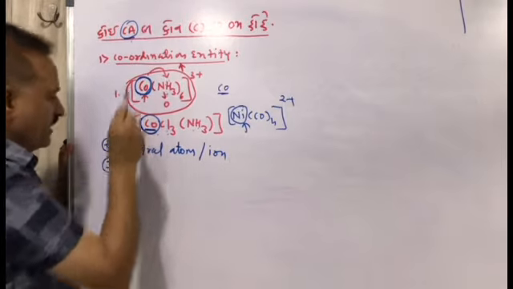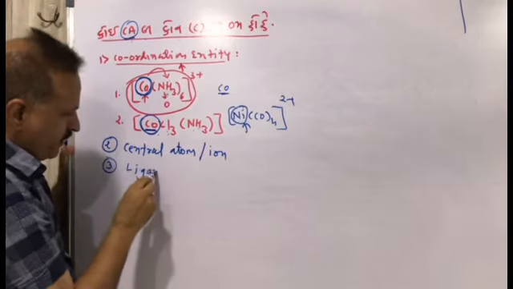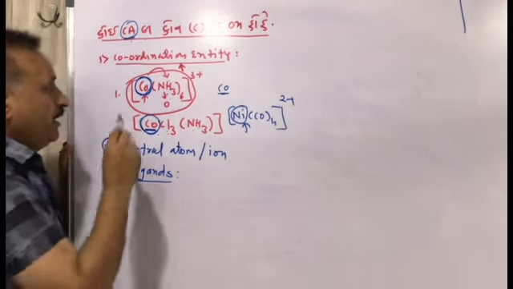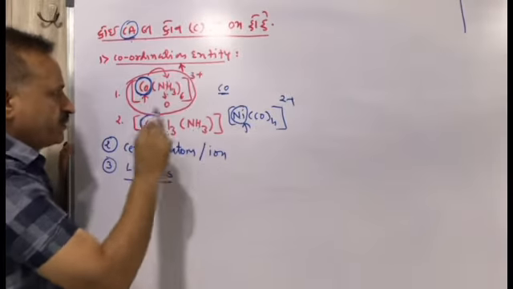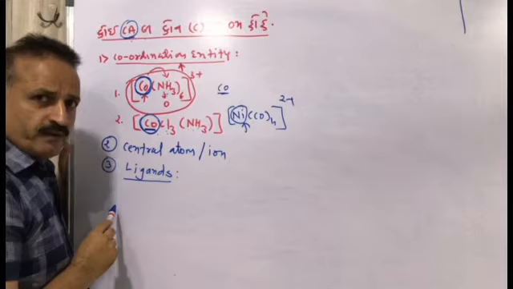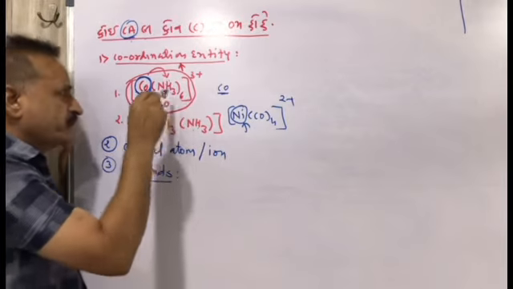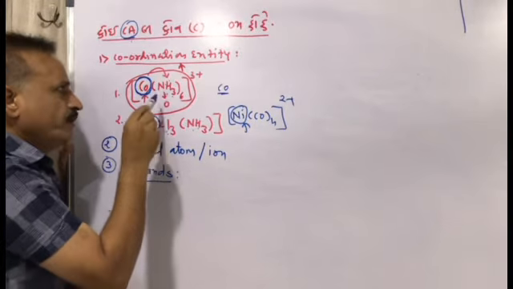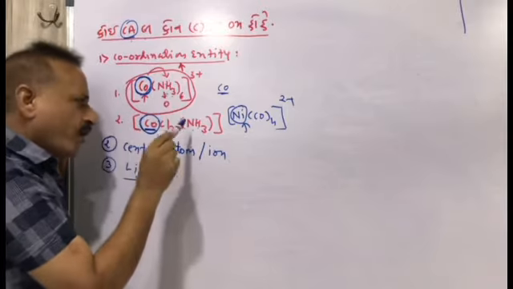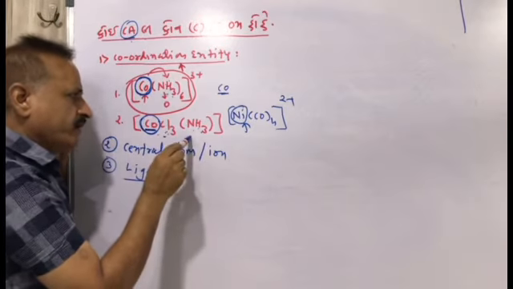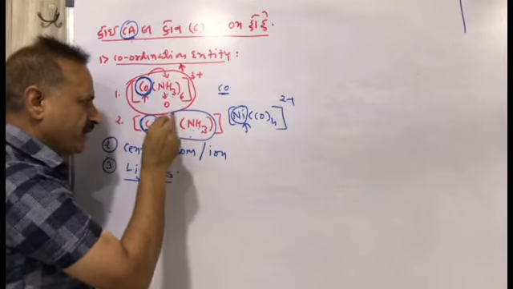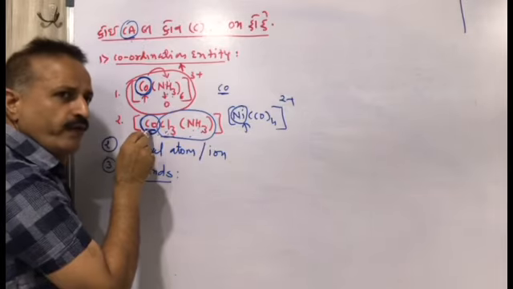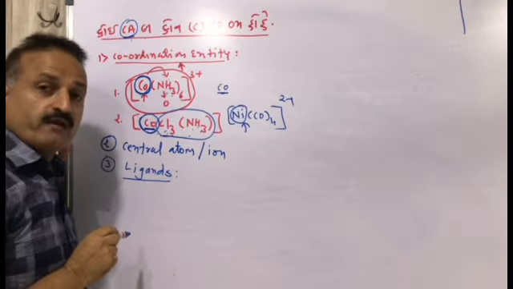Third one, Li means ligand. What is a ligand? In the coordination entity, inside the square bracket, the neutral molecules, or neutral molecules and negative ions, bonded to the central atom are known as ligands. A ligand is attached to the central atom by a coordinate covalent bond.